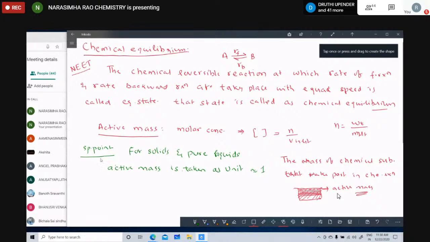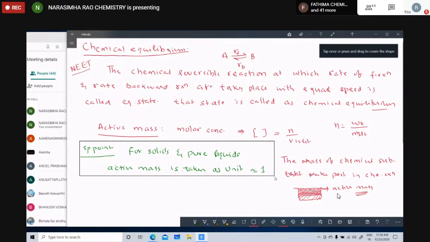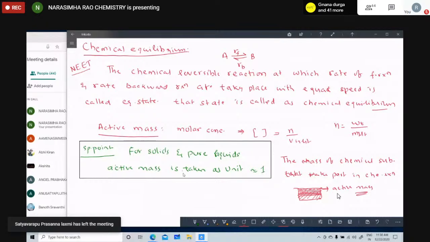It is very important for NEET; questions will be asked based on this concept. For solutions, active mass is not taken as 1. Only for pure liquids, meaning solvent, active mass is taken as 1, unit value. It's clear, children?